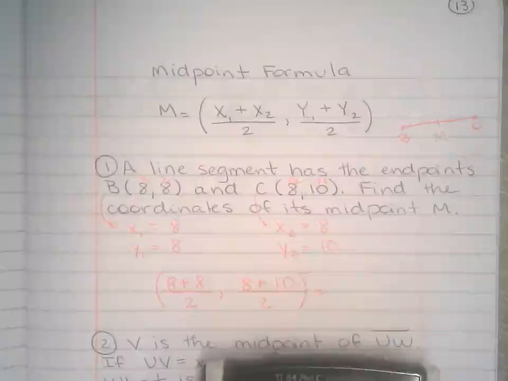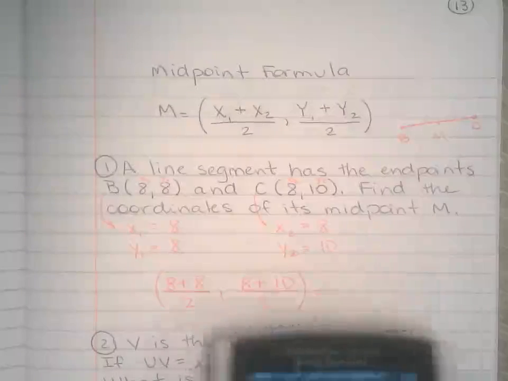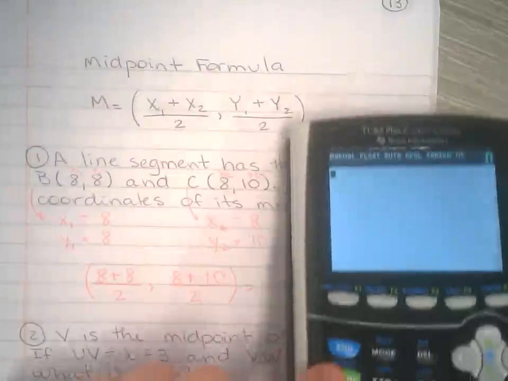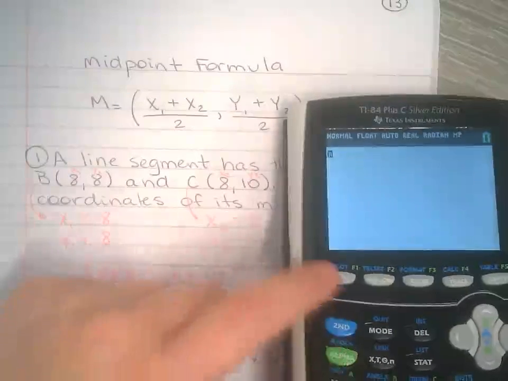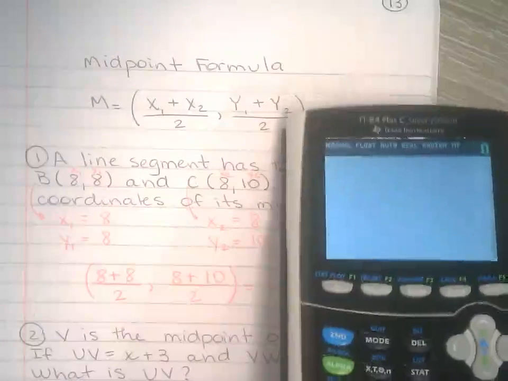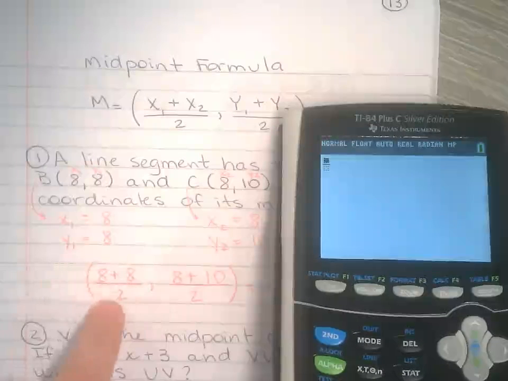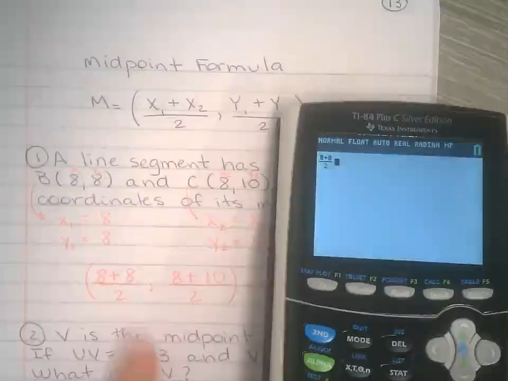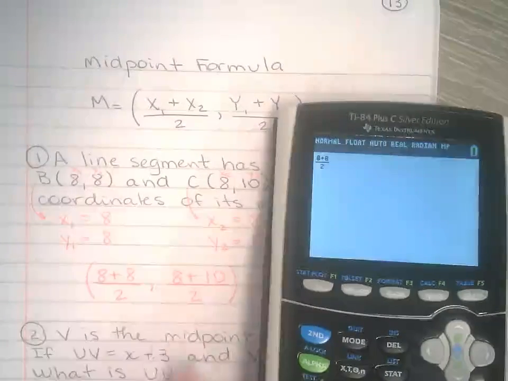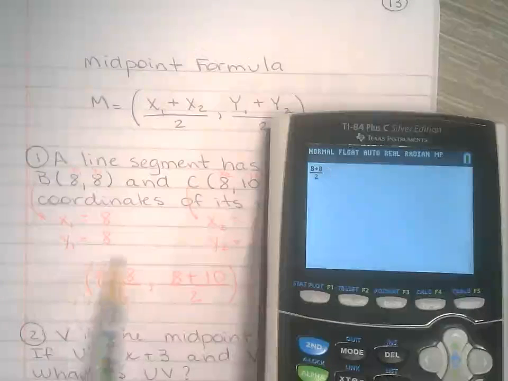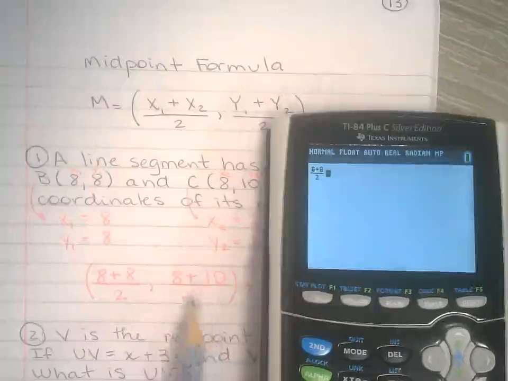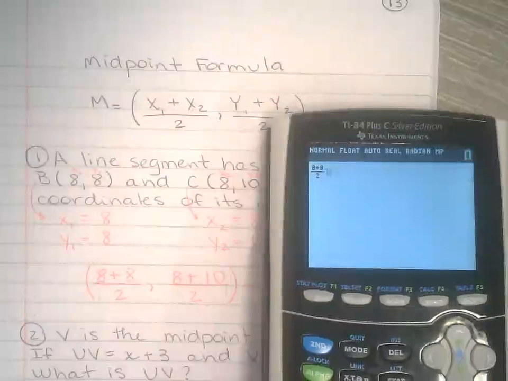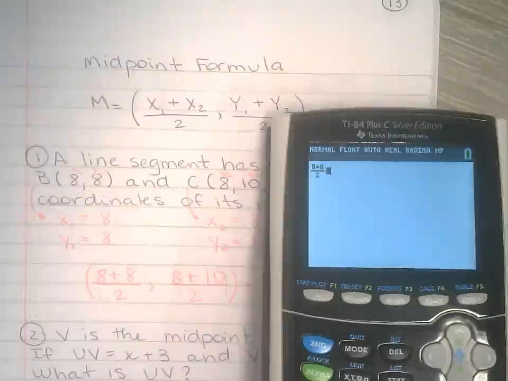I'm going to show you two different ways. One, I'm going to plug it in exactly how you see it, like the fraction. So you go alpha, y equals, enter. And I'm going to put the fraction in exactly how you see it. So 8 plus 8 over 2. And no, you don't put the comma there in the other part. You're first trying to find the average between the x, and then you're going to find the average between the y. That way you have the x and the y coordinates.